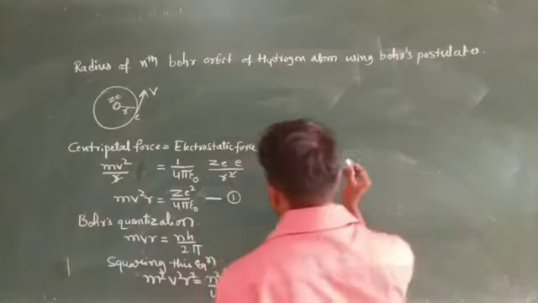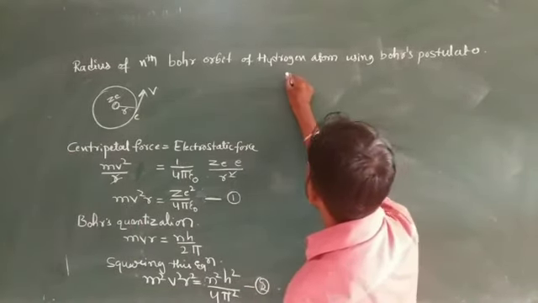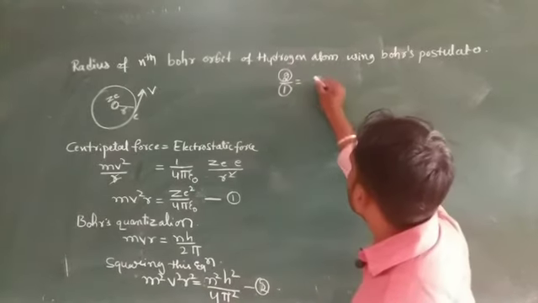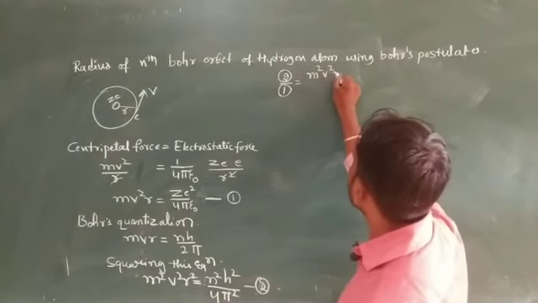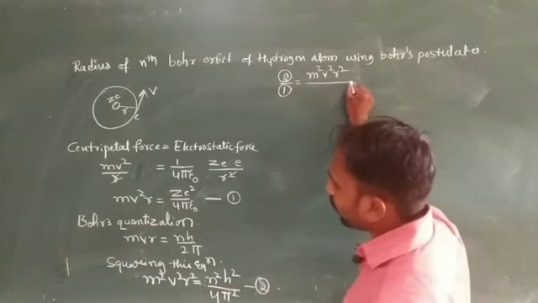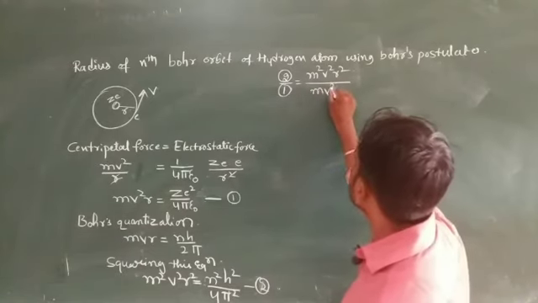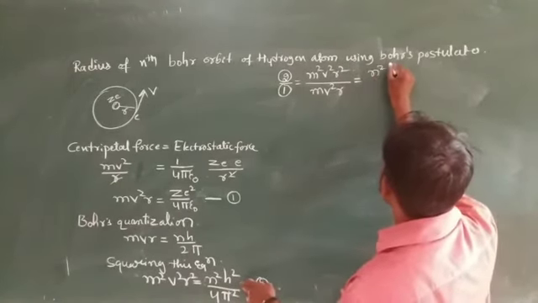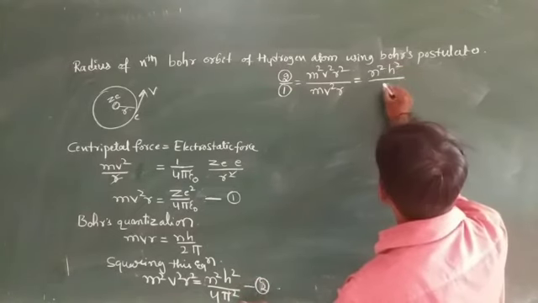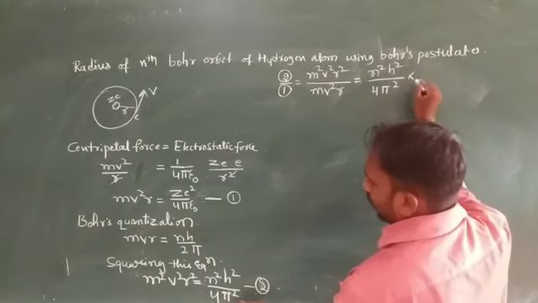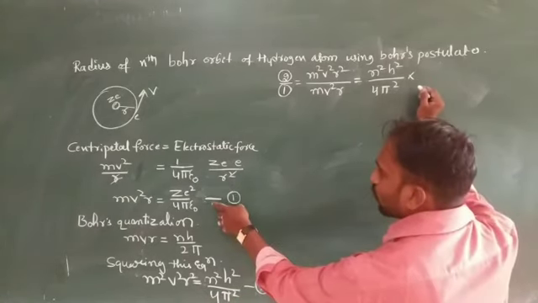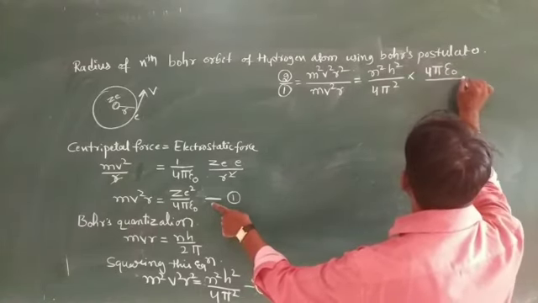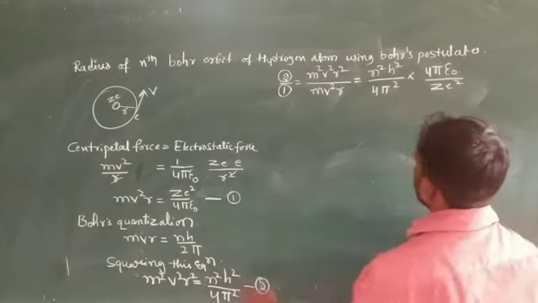So equation 2, m square v square r square, divided by equation 1, m v square into r, is equal to n square h square divided by 4 pi square, divided by equation 1, that means 4 pi epsilon naught divided by Z E square.